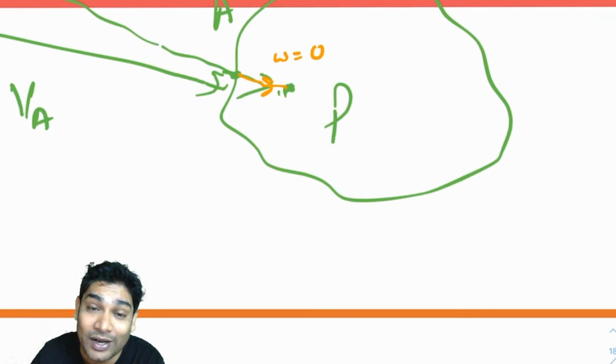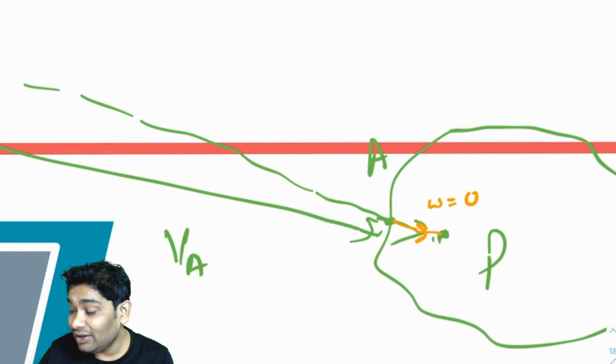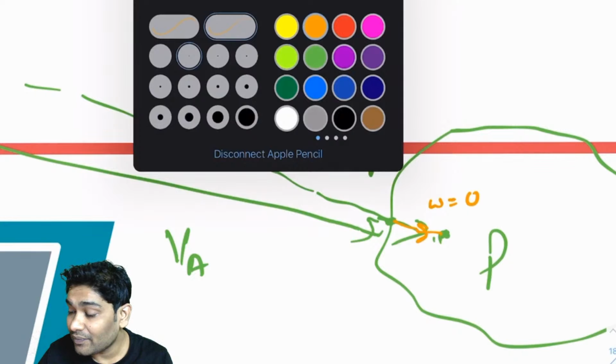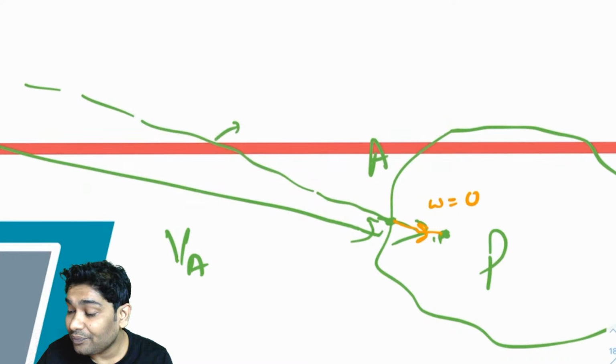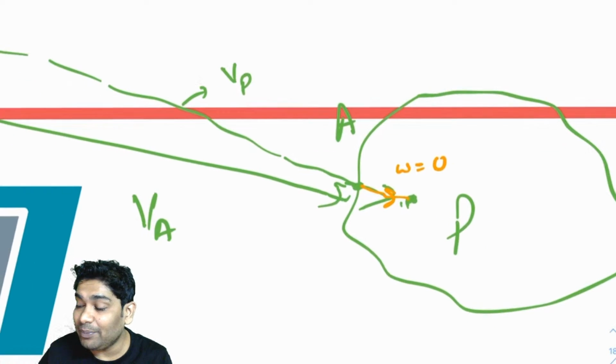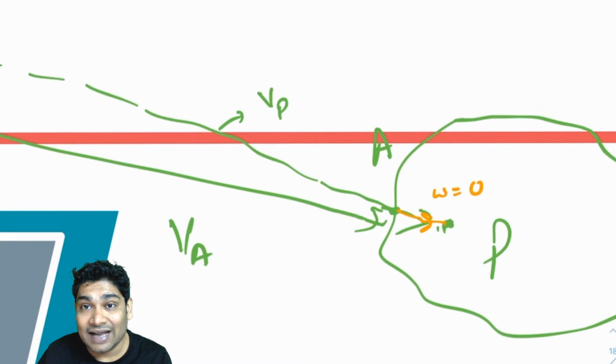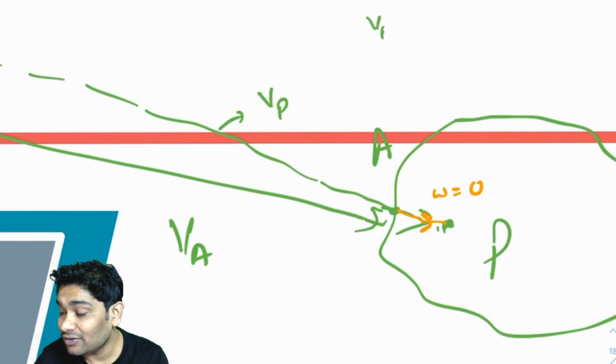Why? Because there is no electric field inside the conductor. So the net work required would have been Vp. And now I can say that Vp equals VA plus 0. So Vp equals VA.